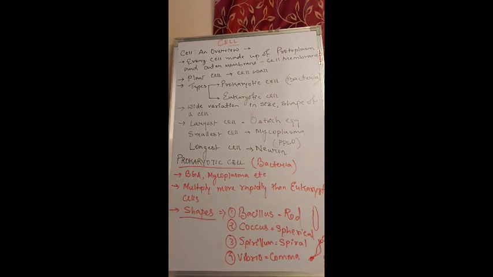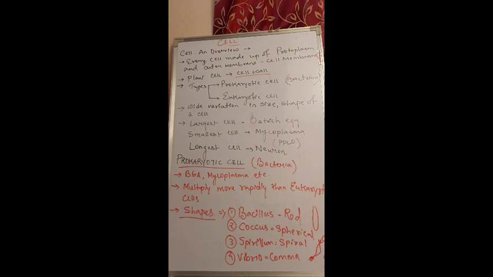Next we will see an overview on the cell. Every cell consists of some components. We will divide the main components as protoplasm and the outer membrane. The protoplasm is the matrix present within the cell, and the outer membrane that encloses the protoplasm is the cell membrane. In the case of a plant cell, outer to the cell membrane another structure is present, which is known as the cell wall, whereas in the animal cell, the cell wall is absent.